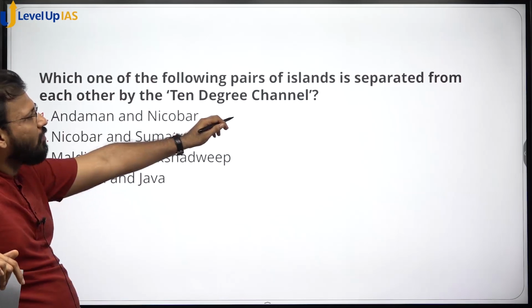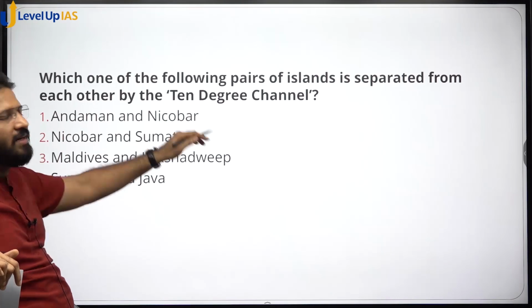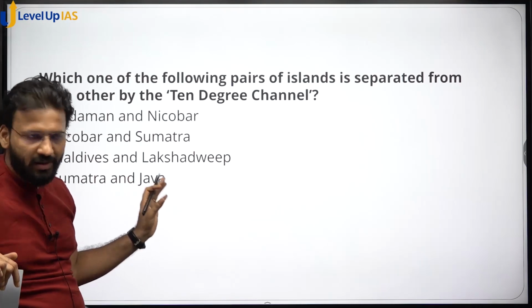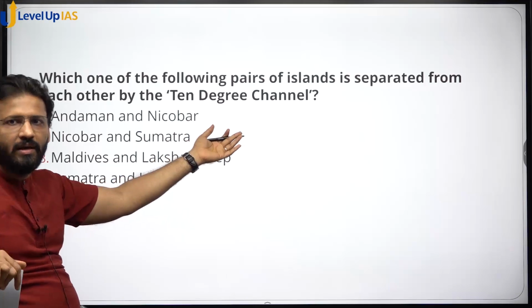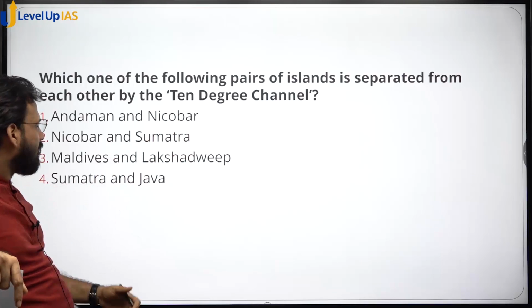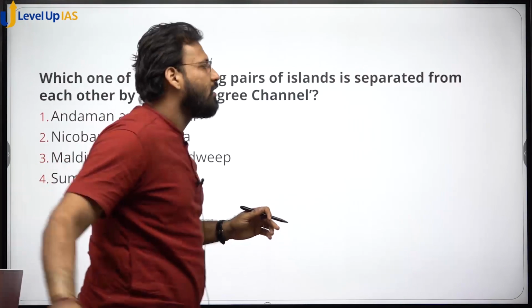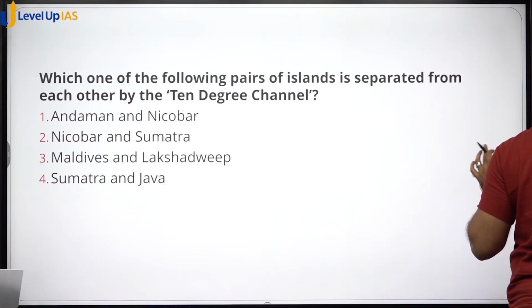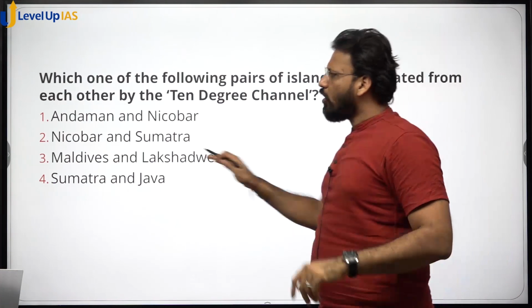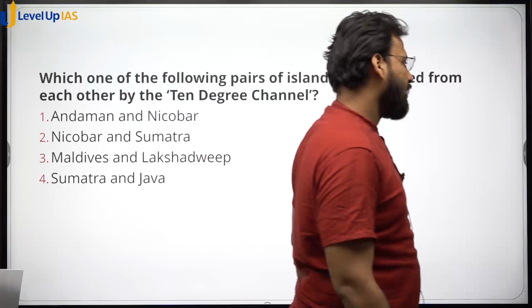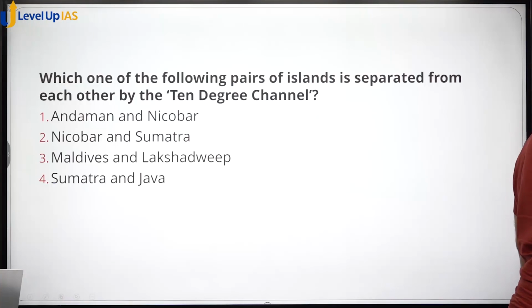Which one of the following pairs of islands are separated from each other by 10 degree channel? NCERT में दिया हुआ है. NCERT इंडियन NCERT ठीक से पढ़ा है आपने क्लास 12th का, तो ये आंसर आप इजीली आंसर इसका आ जाएगा कि अंडमान निकोबार जो है दे आर सेपरेटेड फ्रॉम 10 degrees channel. Okay, so like this option A, 1 2 3 4 it is mentioned, but the option is option A. So like this, through NCERT we can solve these questions.